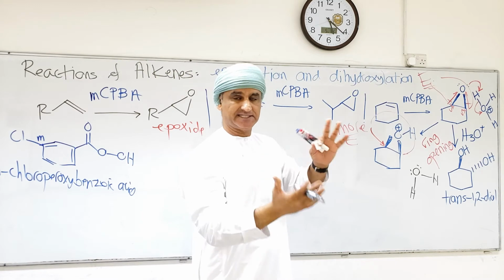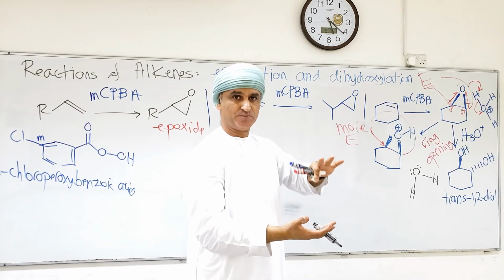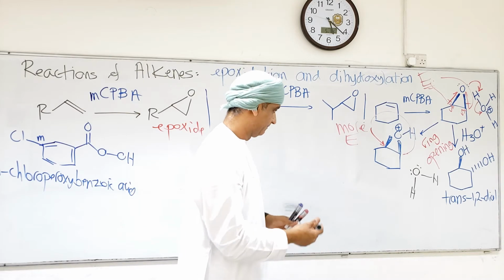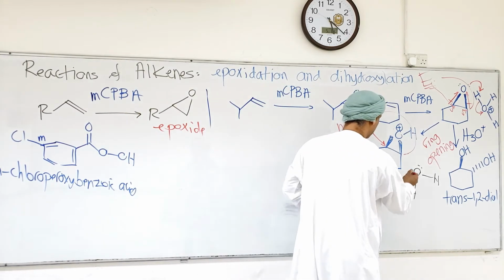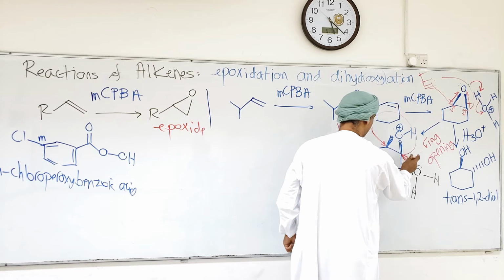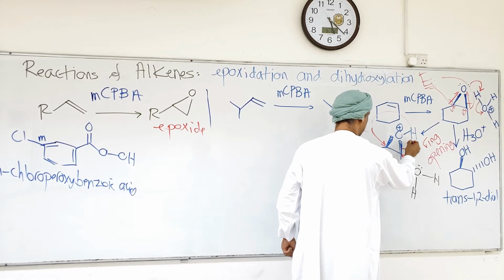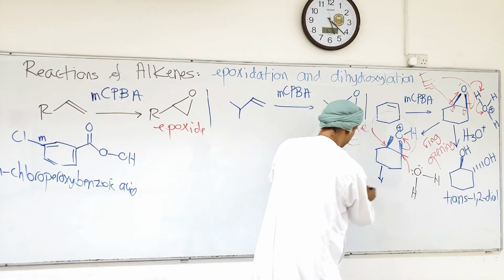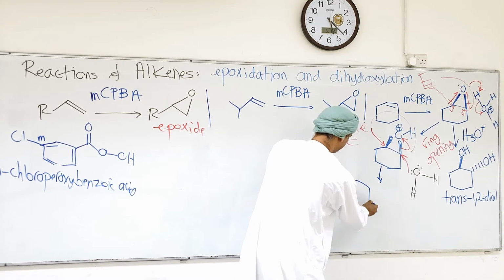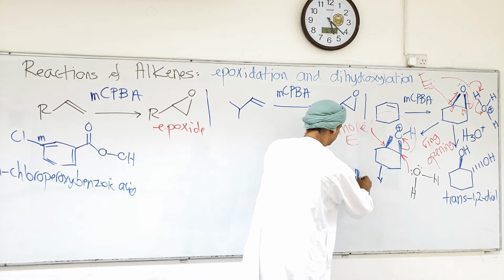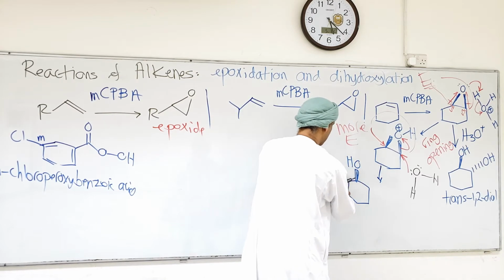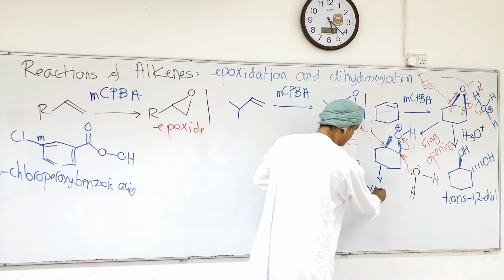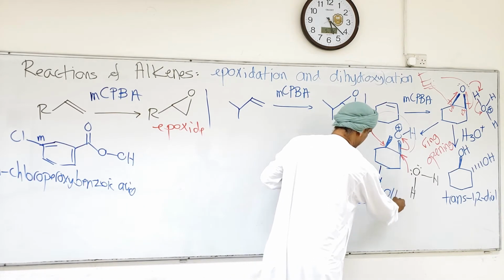So it's a backside attack of water on this protonated epoxide on a ring. Water will attack the epoxide from the opposite side, and this C-O bond will then break. This intermediate will be obtained. So we have now a hydroxyl group that has gone up. The water came from below, opposite side attack.